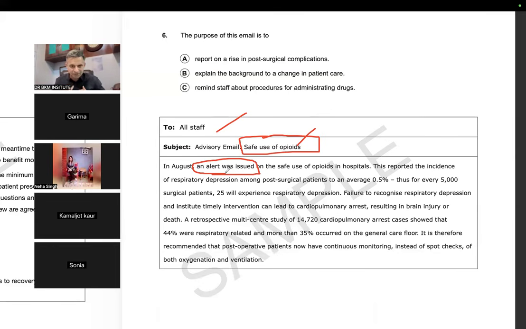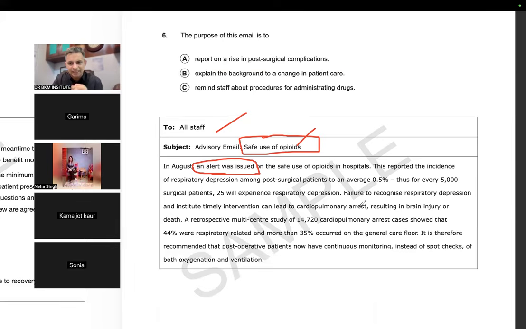So, if there are patients in the post-surgical unit, 25 patients, 5% will have respiratory depression. Failure to recognize respiratory depression and institute timely intervention can lead to cardiopulmonary arrest. Are you getting my point?